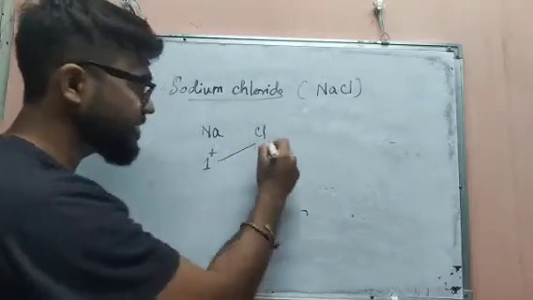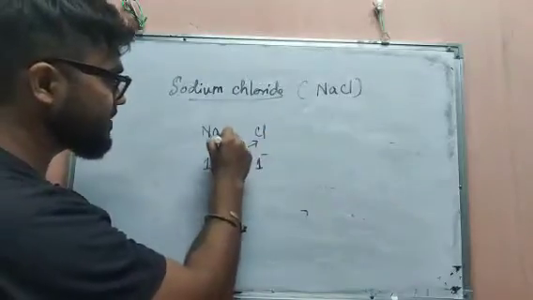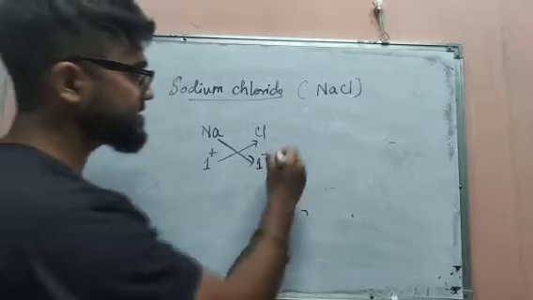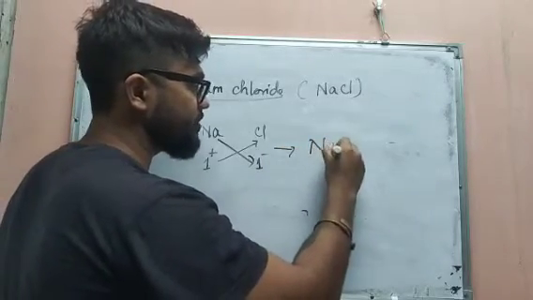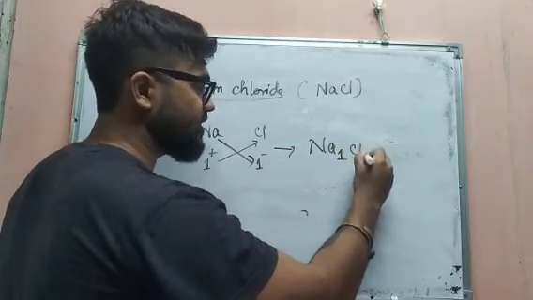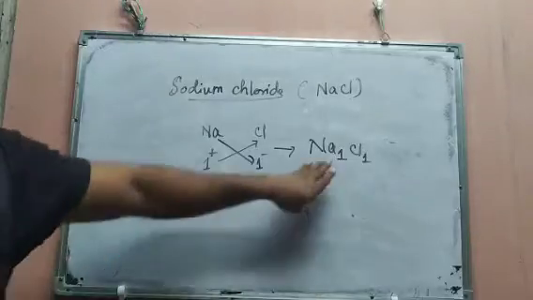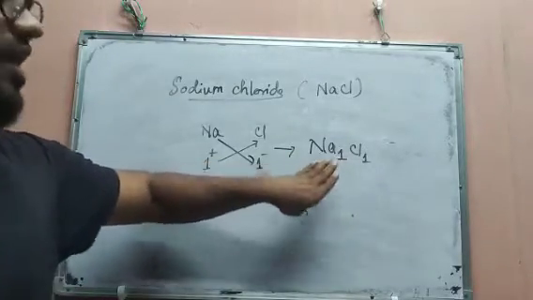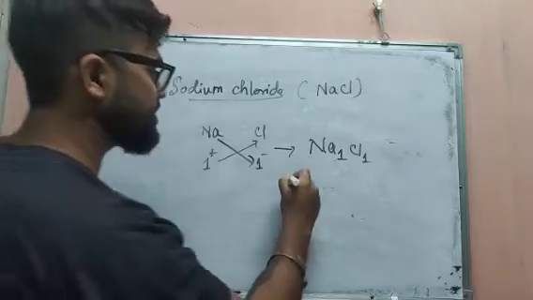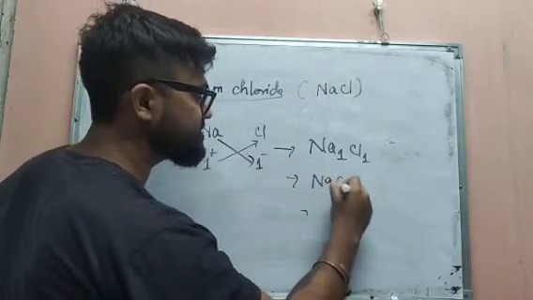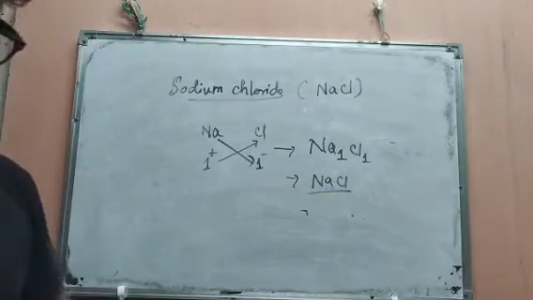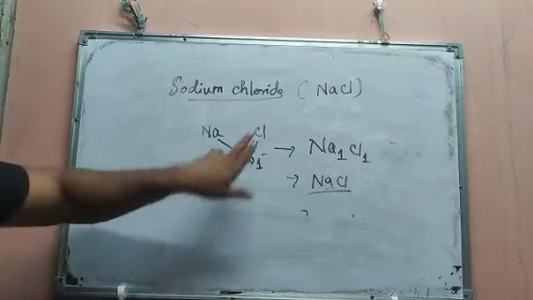That means this one will go to that side and this one will come to that side. So you can write Na1Cl1. But always remember, we don't need to write the 1, so we can simply write NaCl. I think you now understand, because we are doing this from the valency.